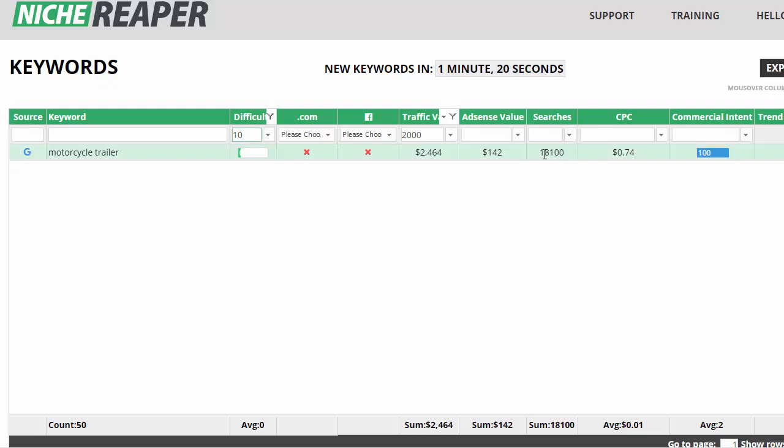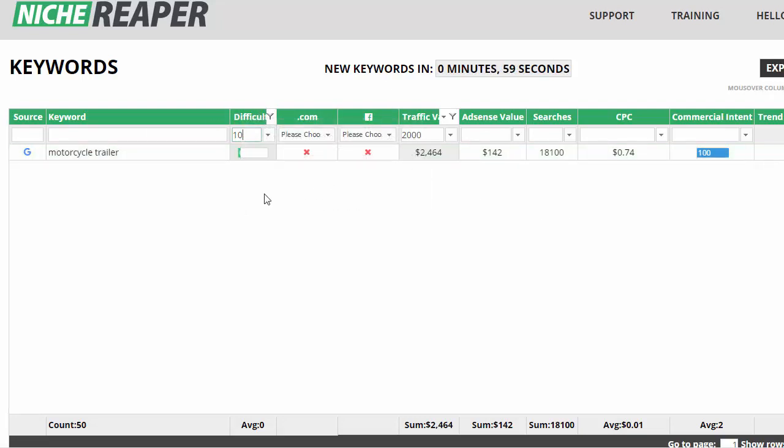So you can now go out and basically rank a property for motorcycle trailer and then go approach various companies and say, look, I've got this thing here. Would you like to put an ad on there, or would you like to hire the whole thing outright? Plus, as you can see, a commercial intent for motorcycle trailer. So all in all, I absolutely love the way you can slice and dice stuff.